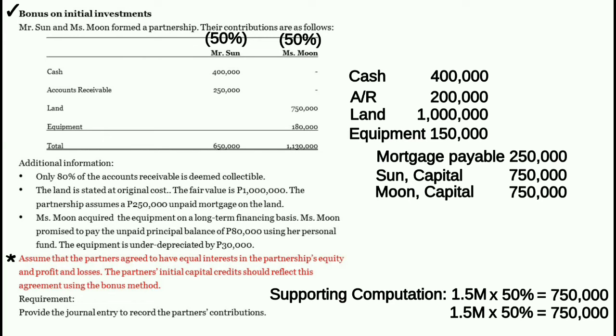At yan na yung sinasabi nating bonus method. Any increase in the capital credit of one partner is deducted from the capital credit of the other partner. Or vice versa, any decrease in the capital credit of a partner is added to the capital credit of the other partner.